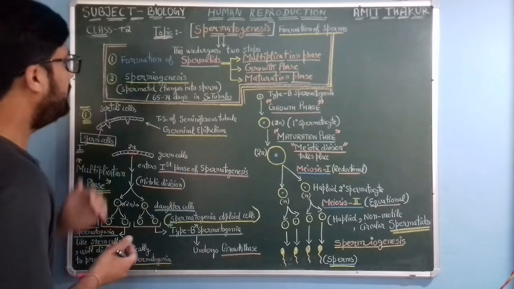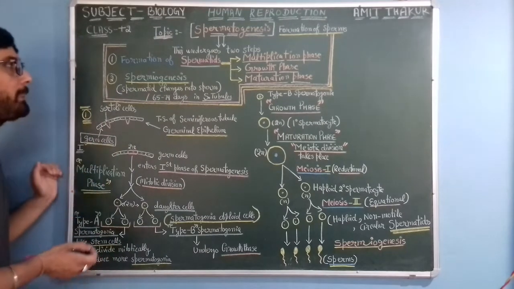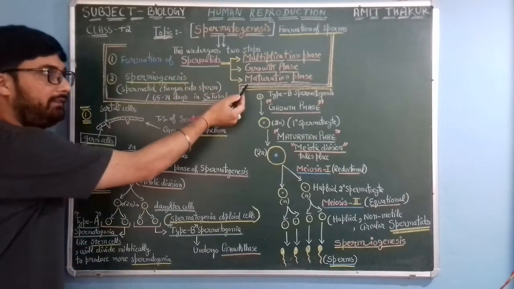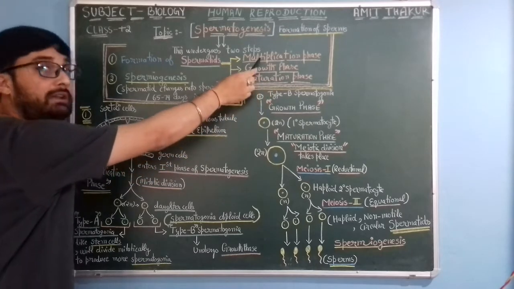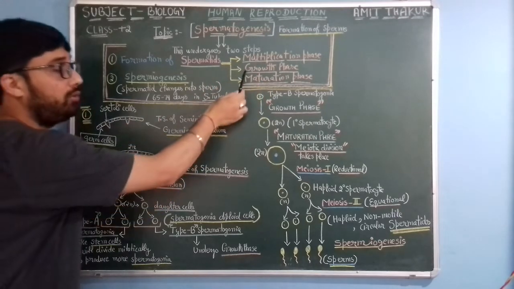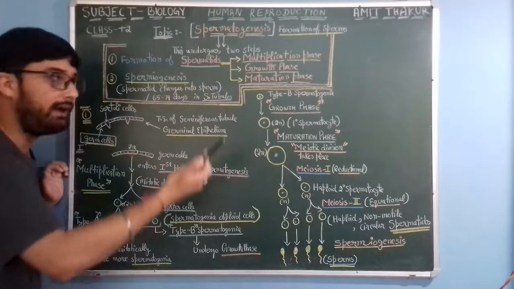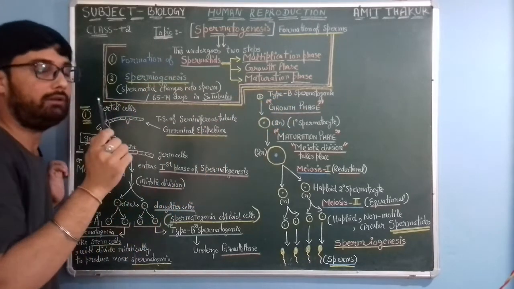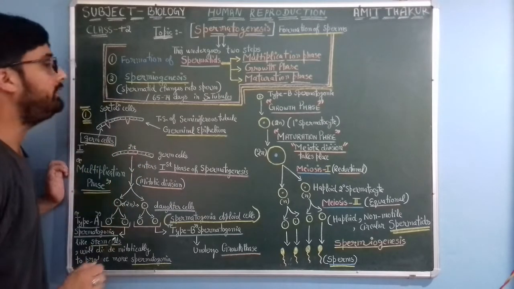So this first step is formation of spermatids with three phases. Multiplication phase means mitotic division, growth phase means increase in size, and maturation phase means meiotic division.